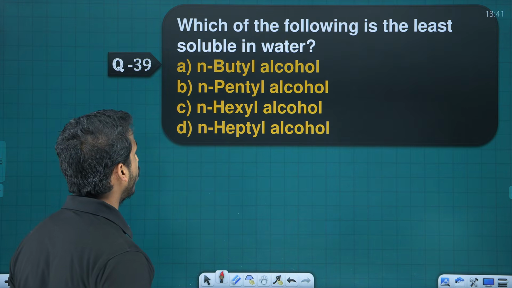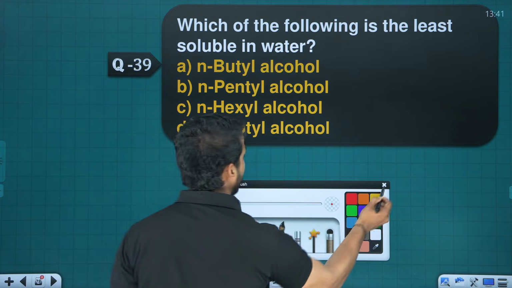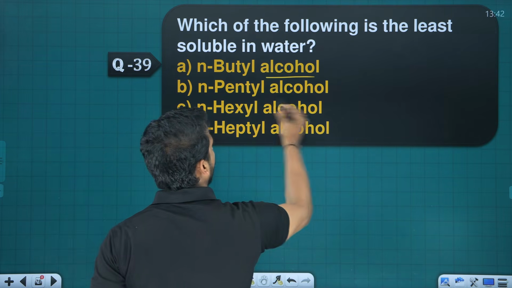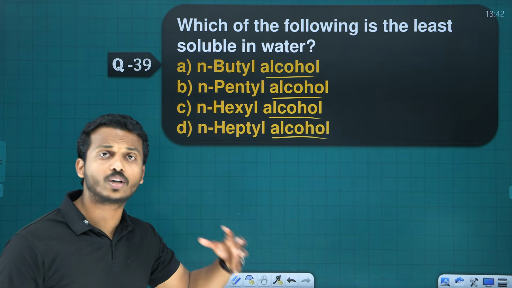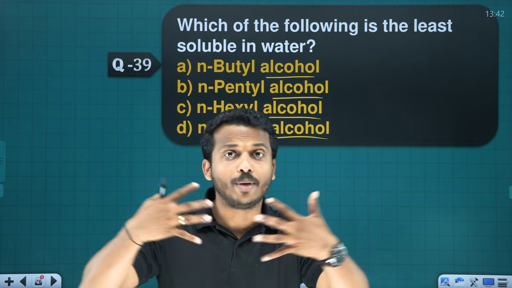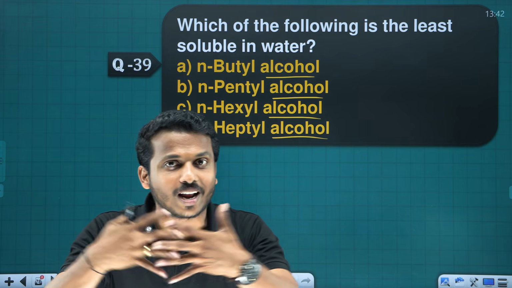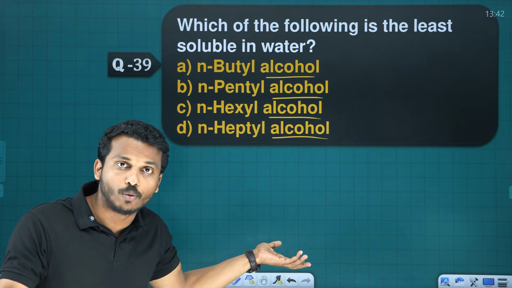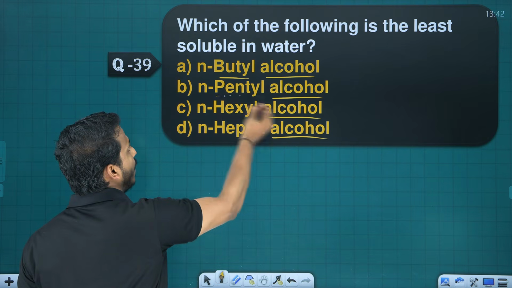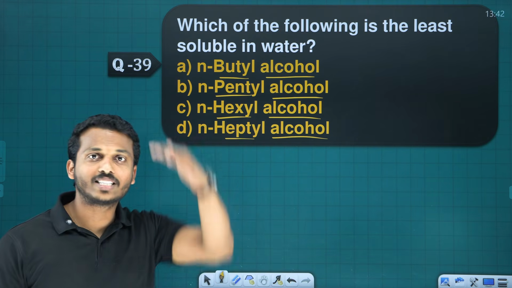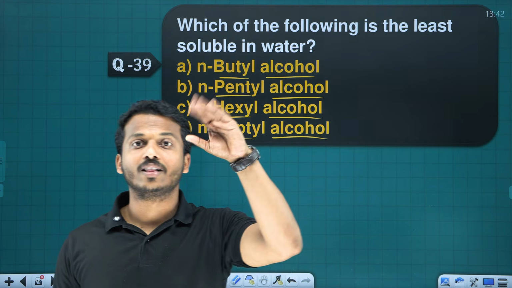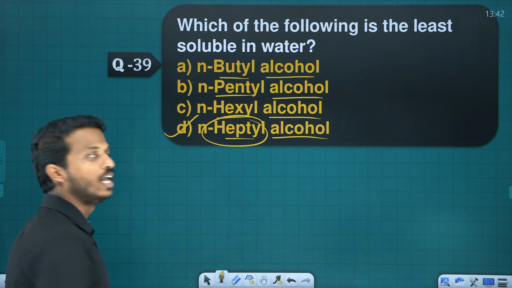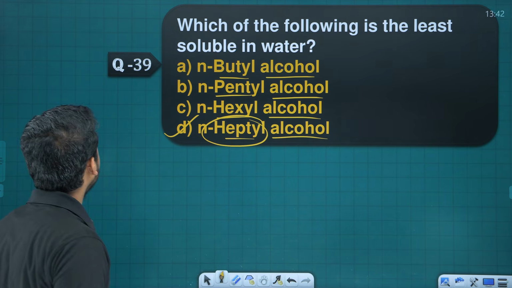Next one, which of the following is the least soluble in water? See, all are alcohol, right? Alcohols are highly soluble in water because they can form very strong intermolecular hydrogen bonds with the water. But all are alcohol, so which one is less soluble? The options are butyl, pentyl, hexyl, heptyl. As the number of carbon increases, the solubility decreases. So which one has the greatest carbon? N-heptyl, so its solubility is lesser.